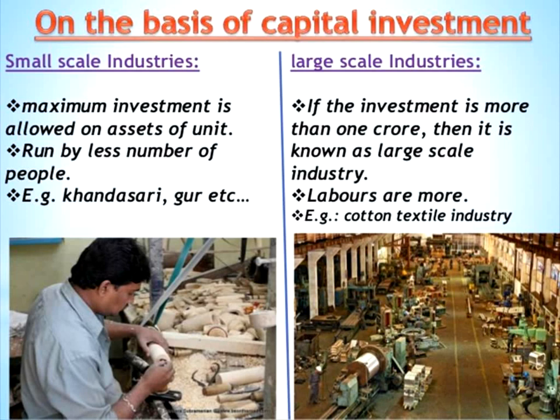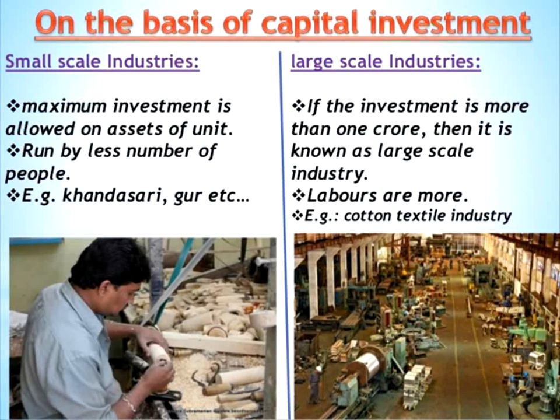For example, in the iron and steel industry, sometimes one particular bolt for a car is manufactured, and that is a small scale industry. But car manufacturing is a large scale industry. One car is assembled in a particular area, and all the other parts are manufactured in other areas. The bolt, the tire, and all the parts are the same.